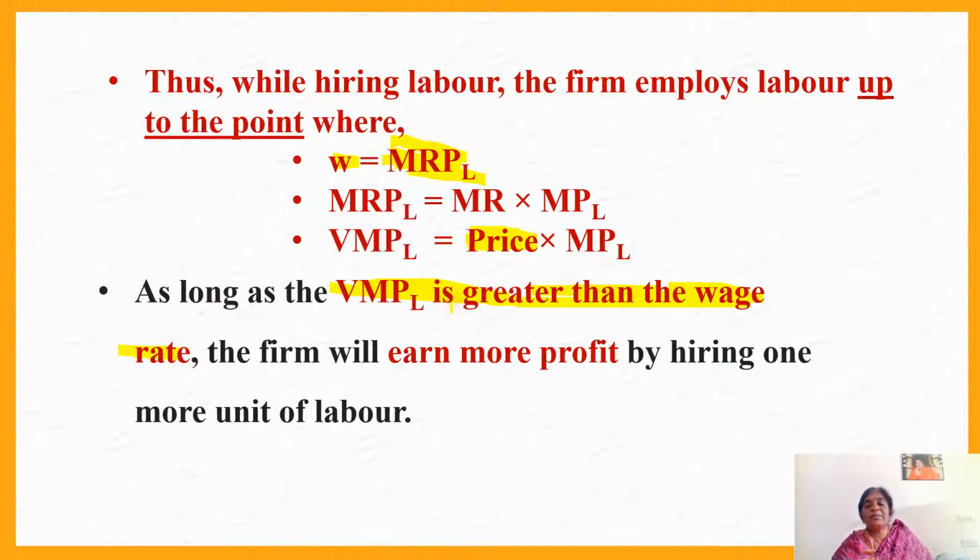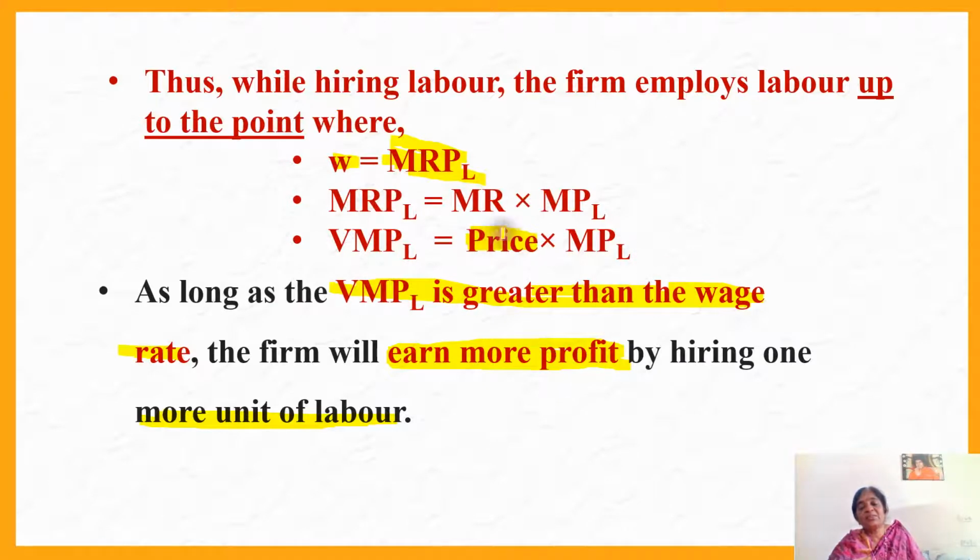Therefore, as long as the value marginal product of labor is greater than wage rate, the firm will earn more benefit. The value of the product produced by hiring one more labor is greater than the wage rate paid for the labor, then the firm will earn profit by hiring one more unit of labor. You know what is wage rate? The wage rate is the cost incurred to hire one more unit of labor. Then, as long as the value marginal product is greater than this wage rate, the firm earns more profit, because the value of the product is greater than the wage rate.